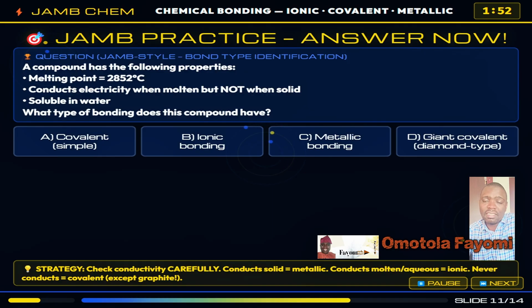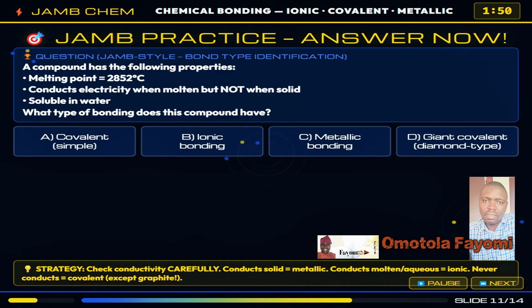The answer is B, ionic bonding, and the compound is magnesium oxide, MgO. Let me explain each clue. Melting point 2852 degrees. This is very high, consistent with a strong ionic lattice. MgO is even harder to melt than NaCl because Mg2+ and O2- carry double charges. Conducts only when molten. This is the defining signature of ionic compounds. Ions are locked in the solid lattice and cannot move. Melt it and they become free.